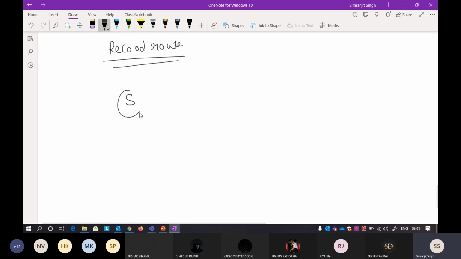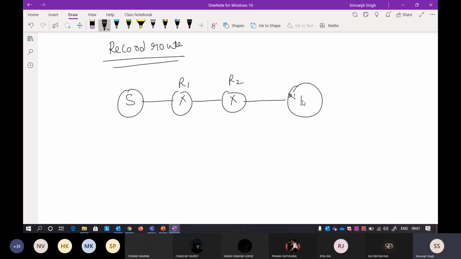I'll give you an example. This is a sender, and these are routers R1 and R2. At the sender, there will be nothing here. When you go towards R1, the record route will add R1 as an entry, and when you go further, it will add R2 and R1 as entries.